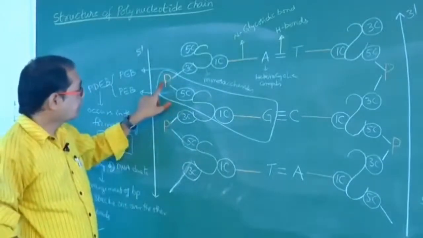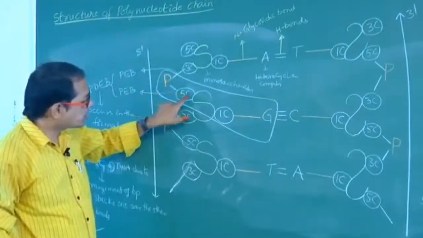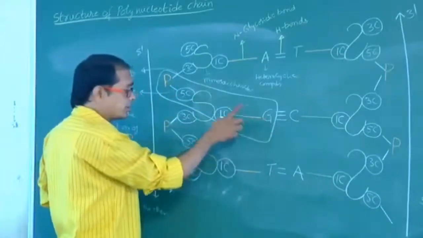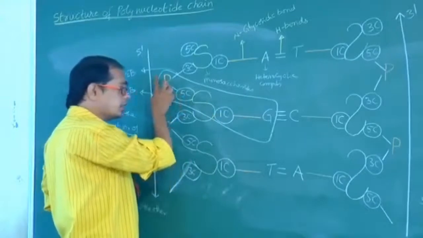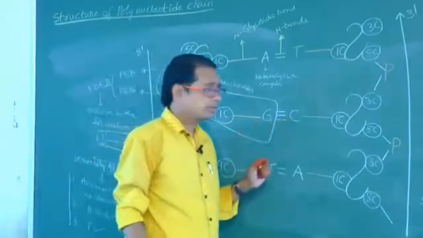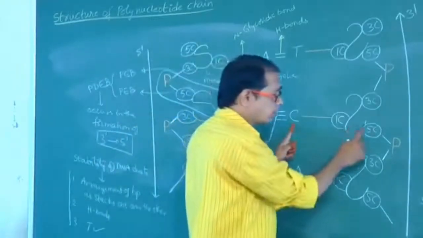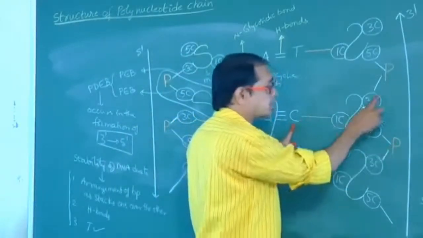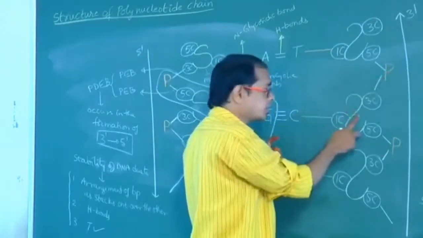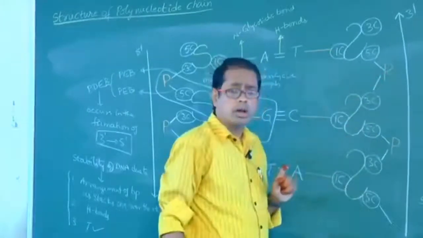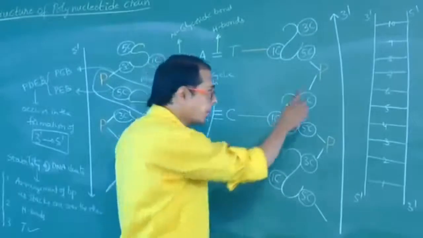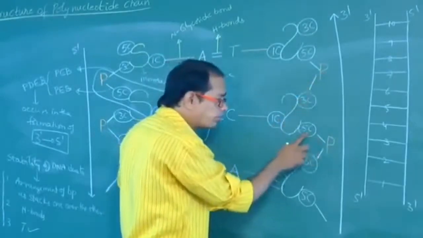See, phosphorus is attached to the fifth carbon of sugar of a nucleotide. This is nitrogen base, this is sugar, and this is phosphorus. These three together are called a nucleotide. Here also, look: nitrogen base, sugar, phosphorus. Is this a nucleotide? Check it. Nitrogen base, sugar, phosphorus. Even though three components are present, you have to look at one point: phosphorus will be attached to the fifth carbon of sugar.